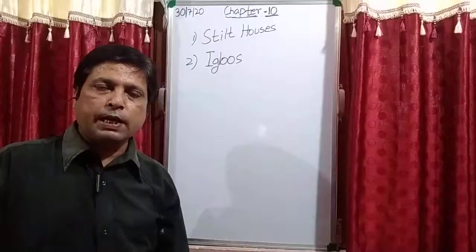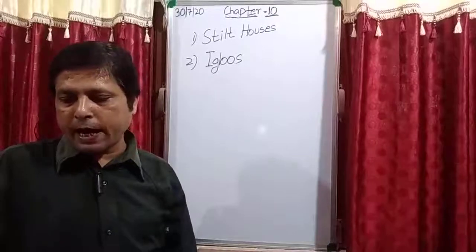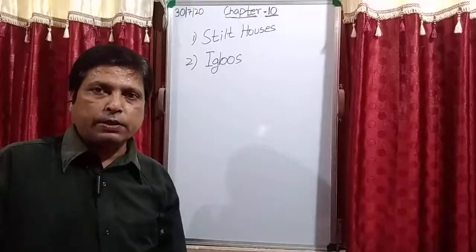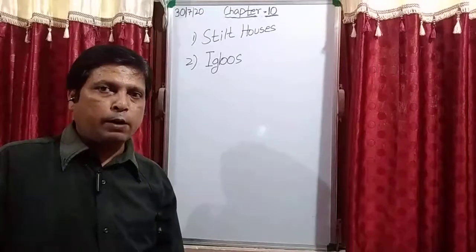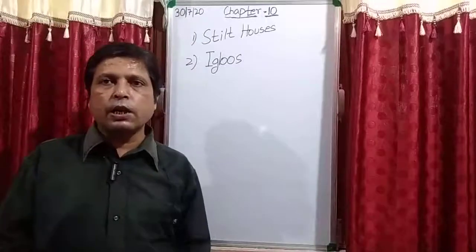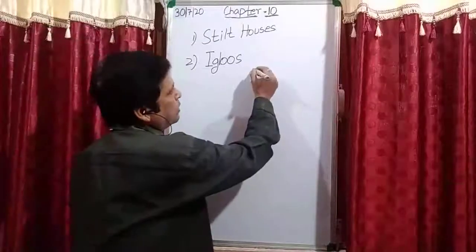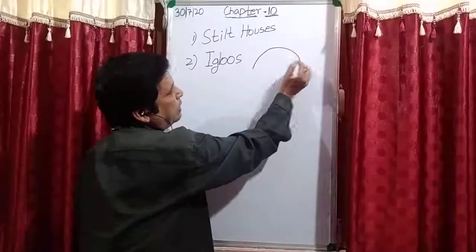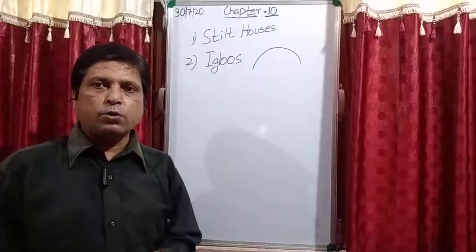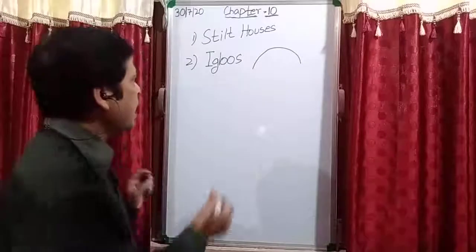So in this area the houses are made of ice. And what is the shape of the house? The shape of the house is dome shaped. Is it clear? This shape of the house, this half semicircle, is known as dome shaped. Okay, so we studied igloos, and after that we study houseboats.